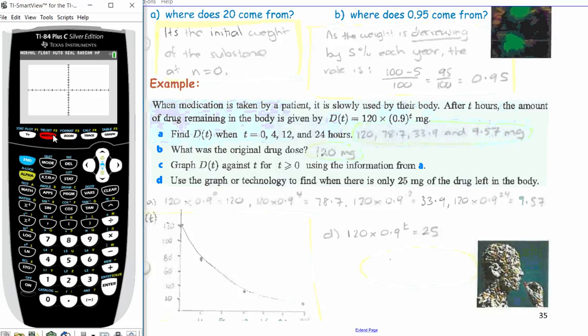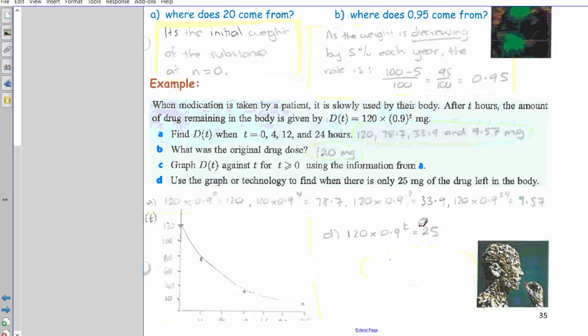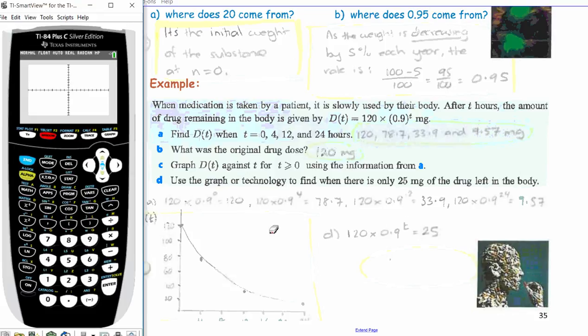So when we go to window, our y max is going to have to be greater than this, so maybe put in 30. The time might be more than 10, so we might need to adjust that, but I tend to adjust the y max first, and then if I need to adjust the x, then I do it after that. Oh, it's taking a very long time. Alright, so I'll give you a clue though. Ah, I see why I was confused before. Oops, it's disappeared. Okay, still taking too long.